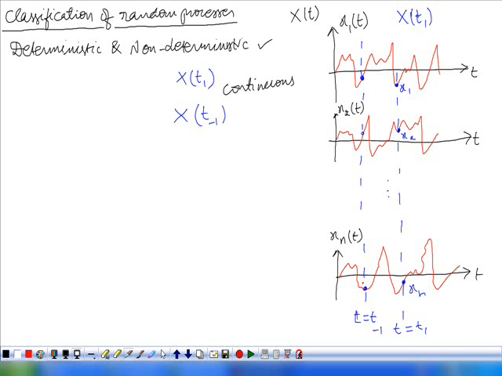Here also there are many possibilities. Therefore, X of t minus 1 can also take an infinite number of values. So here also this random variable is a continuous random variable. So the random variables obtained from the random process by observing it at different time instants are continuous random variables. Therefore, the random process is said to be a continuous random process.